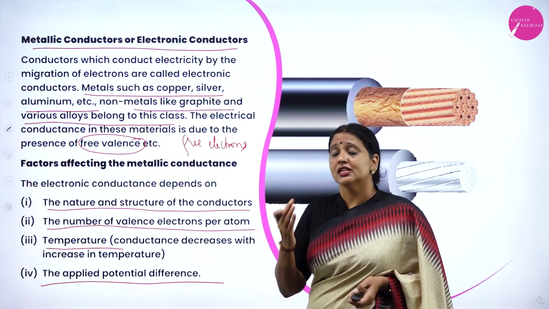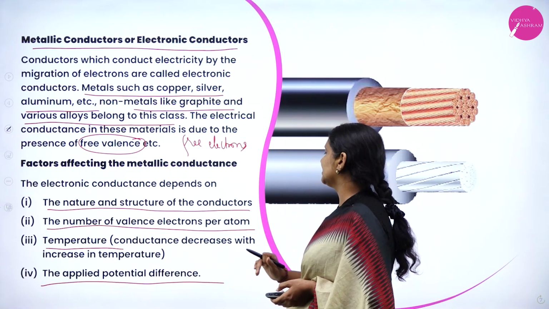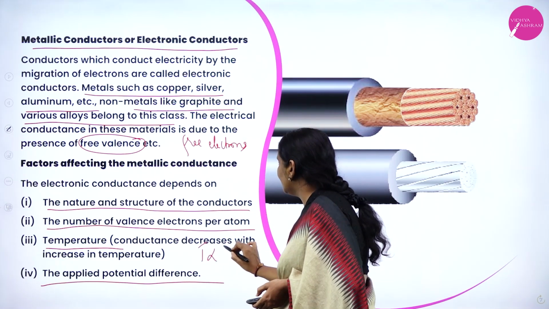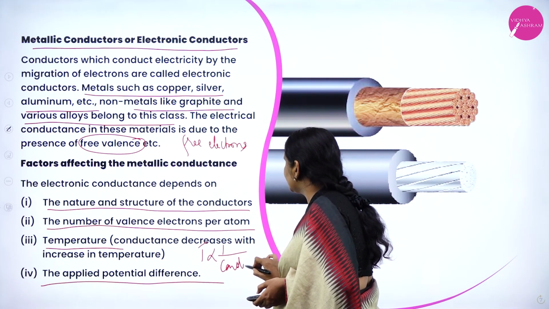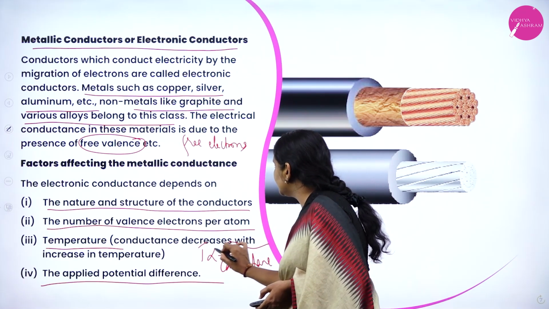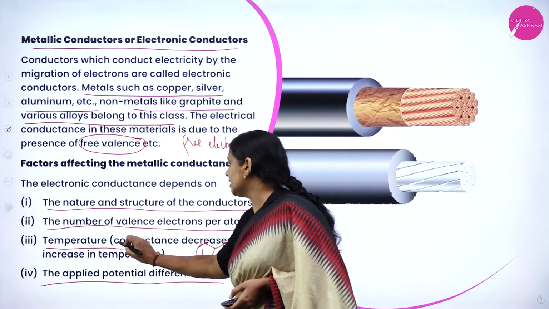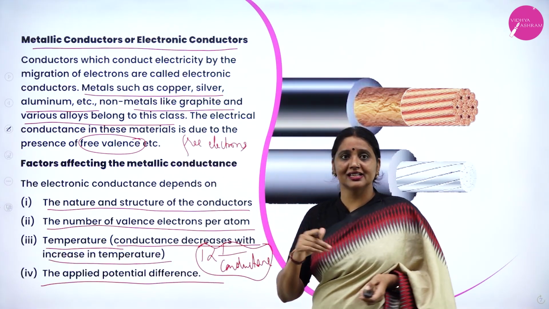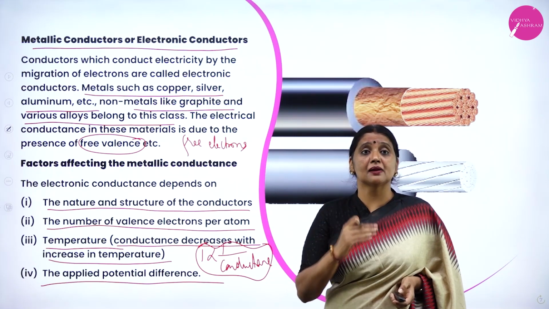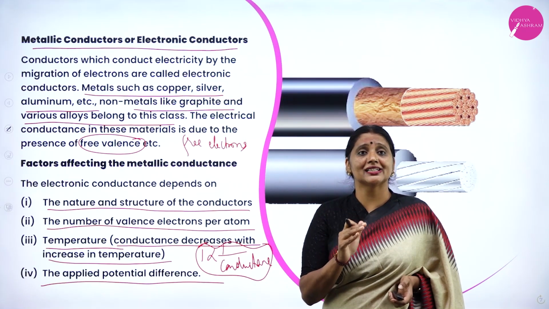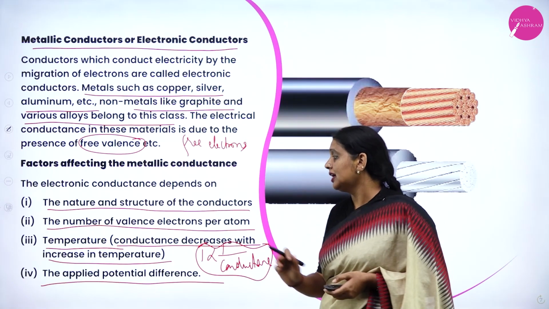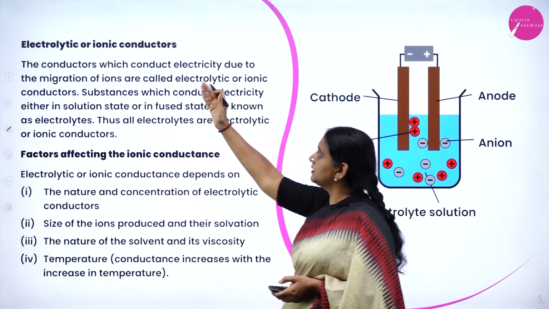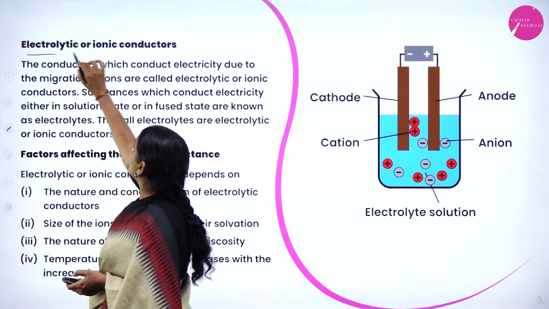Third one, temperature. In case of electronic conductors, temperature and conductance are inversely proportional. Please observe here, conductance decreases with increase in temperature in case of electronic conductors or metallic conductors, and that depends upon applied potential difference.